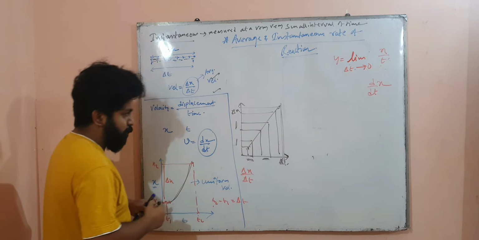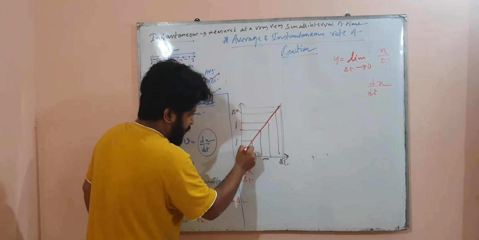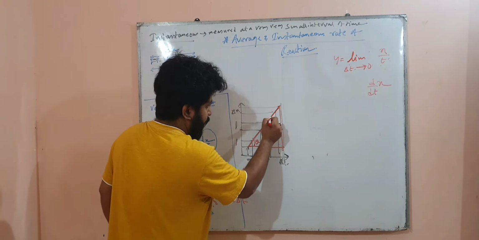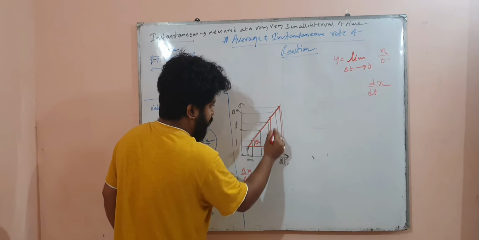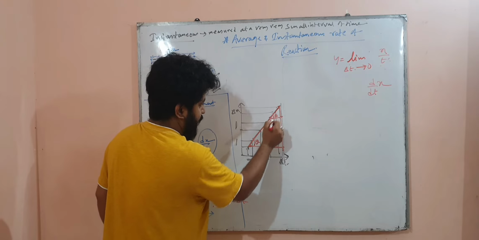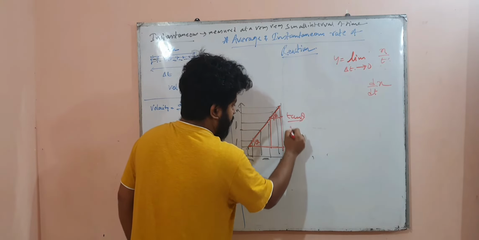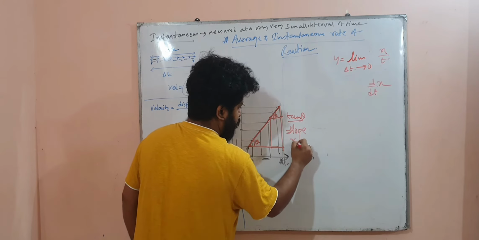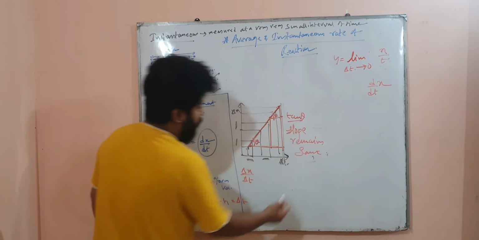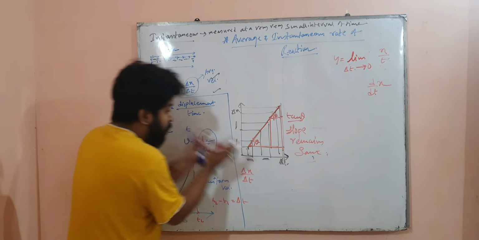And for the entire interval also it will remain the same. This is expressed by a simple thought that in case of a straight line, the angle doesn't change. This angle is also theta. From this interval to this interval, if I measure, the angle also remains theta, and these two lines are parallel, so theta equals theta, corresponding angles. So tan theta remains the same, so the slope remains the same, and as the slope remains the same, the velocity remains uniform.